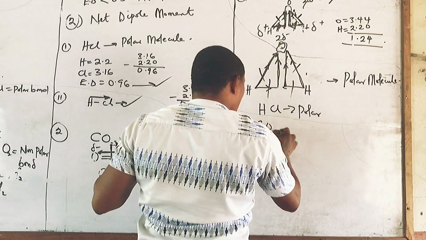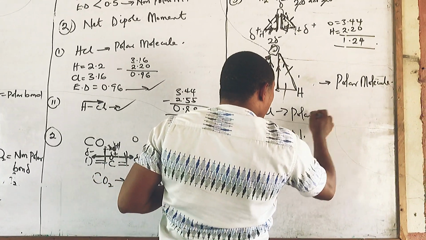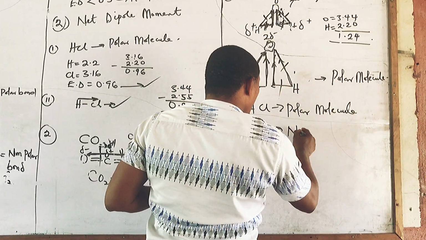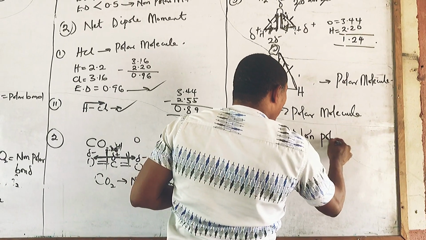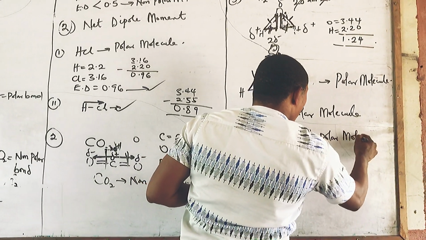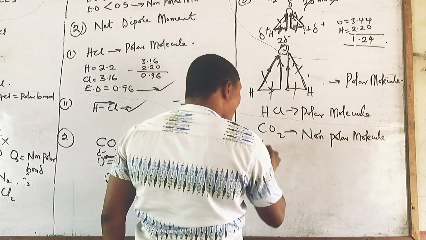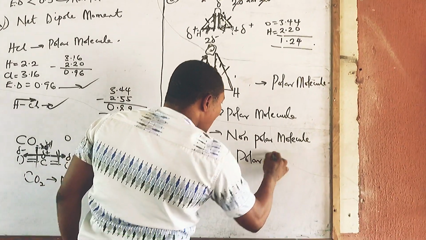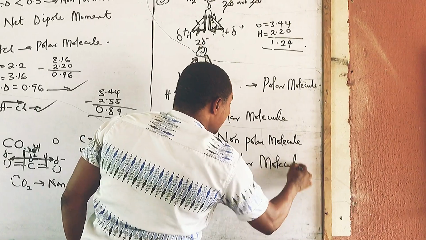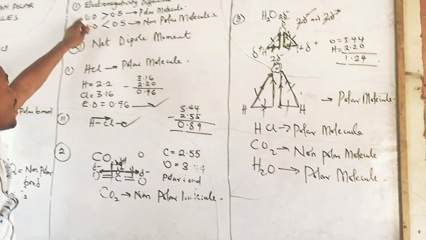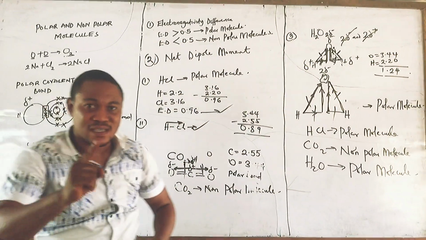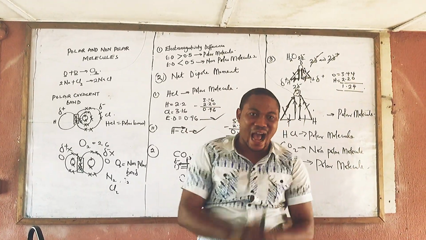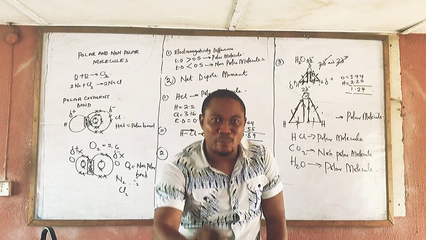Which means our HCl similarly is polar. Our CO2 from our example here is a non-polar molecule, okay? I hope you are getting that. While our H2O is a polar molecule. And how do we determine the polarity? It is by what? These two factors. The electronegativity difference must be greater than 0.5 and it must have a net dipole moment.